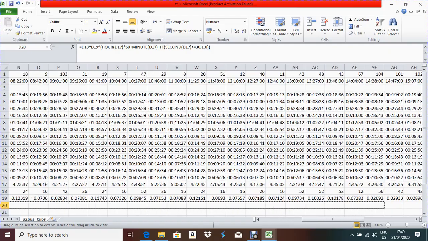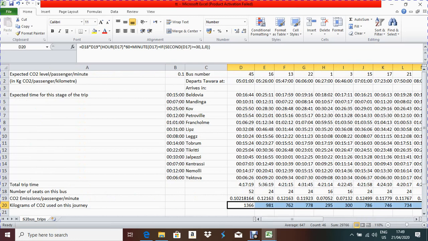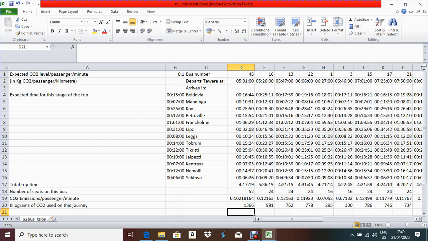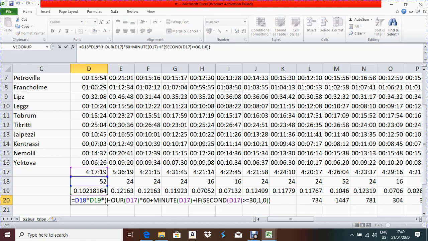Now I apply the formula to the remaining cells. Okay, so again you can check your formula by pressing F2, and before that I can make it big so it will be easy for you to understand. If you check this formula, what I am doing here is I multiplied D18, the number of seats, and D19, the carbon dioxide emission for each passenger. So after multiplying D18 and D19, we will get what the total amount of carbon dioxide emissions is for each minute.